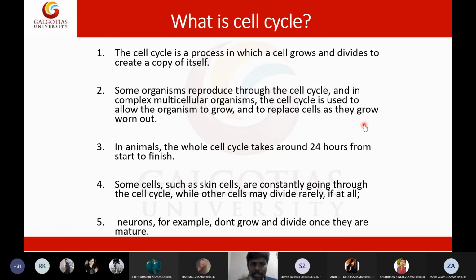Only then can they reproduce. Until their puberty they can't reproduce, which means until then they are growing. Once they are grown, there will be a short period of time where they can reproduce.